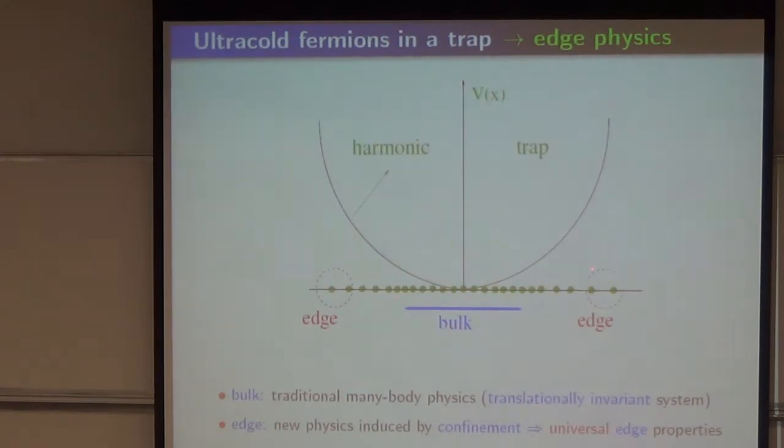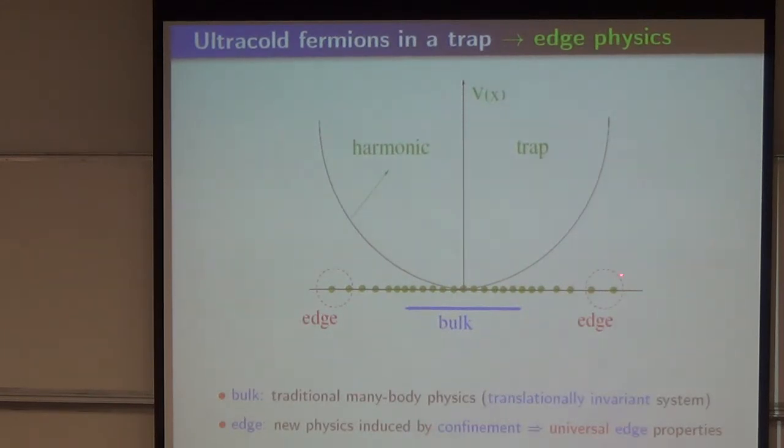But when you come to the edge, the mean field theory or Thomas-Fermi theory cannot describe the edge physics, and you need to develop some new physics if you are interested. Because as I said, the number of fermions near the edge becomes very small. So the quantum and thermal fluctuations both play a dominant role. And to describe such fluctuations, you need new physics. And that's what we have been doing over the last few years.